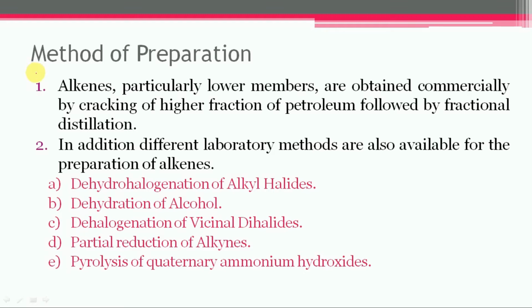General methods of preparation of alkenes. The alkenes, particularly the lower members, are obtained commercially by the cracking of higher fractions of petroleum, which is followed by fractional distillation. In addition to it, different laboratory methods are also available for their preparation in pure form, and most of these methods involve the elimination of appropriate groups from adjacent carbon atoms. These methods are dehydrohalogenation of alkyl halide, dehydration of alcohol, dehalogenation of vicinal dihalide, partial reduction of alkynes, and pyrolysis of quaternary ammonium hydroxide.